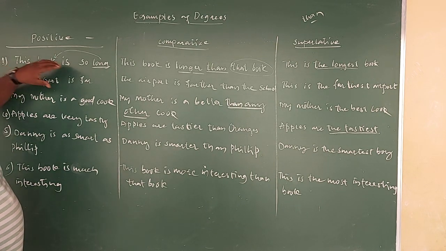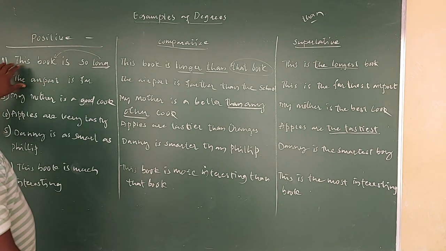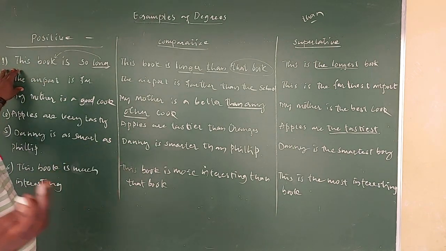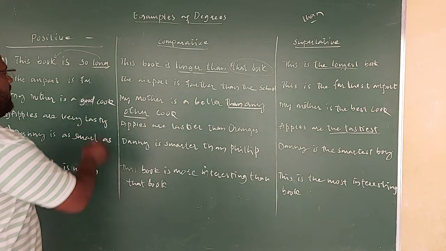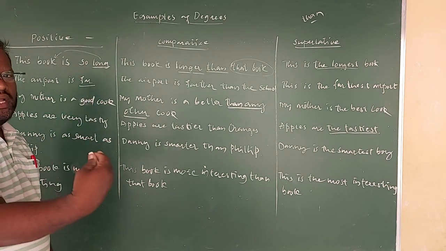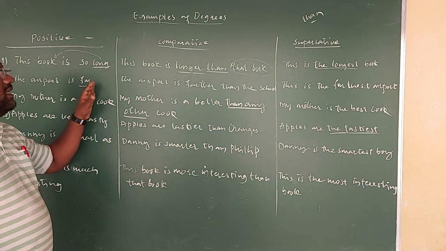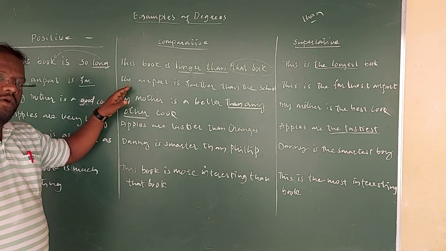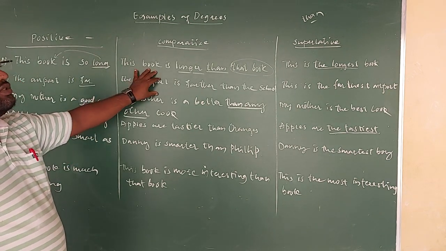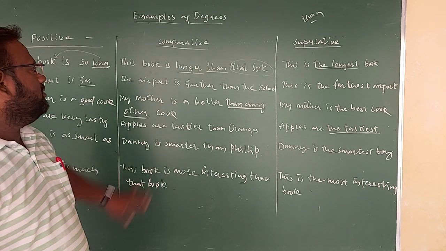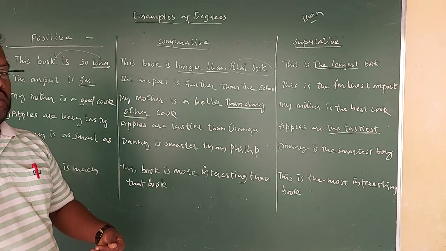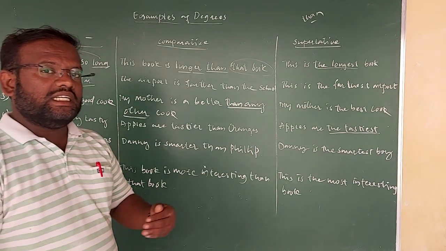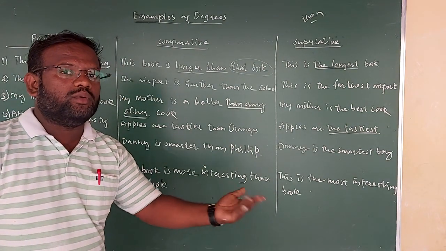The airport is far, or this airport or that airport, whatever you can take. The airport is far, F-A-R, far. It is in the positive degree. If I want to change it into comparative, it will become "the airport is farther." You cannot say "further."